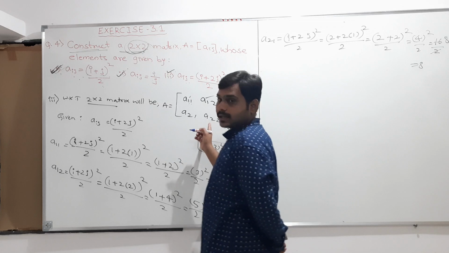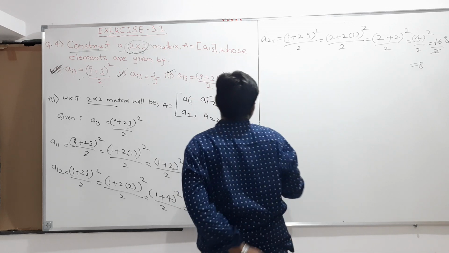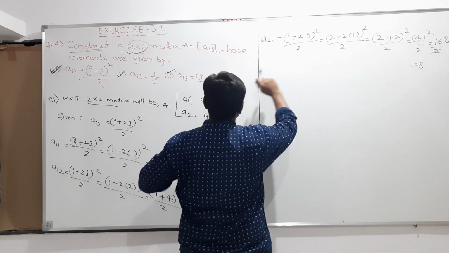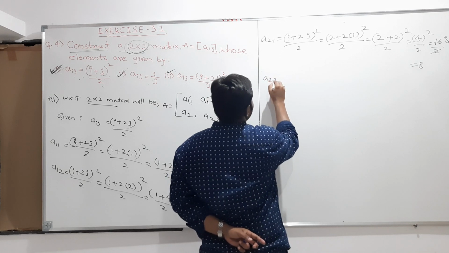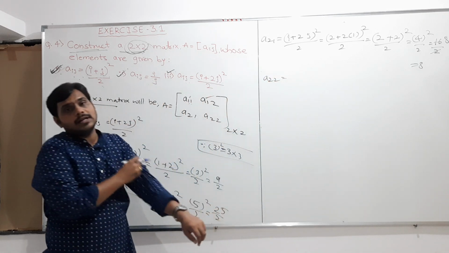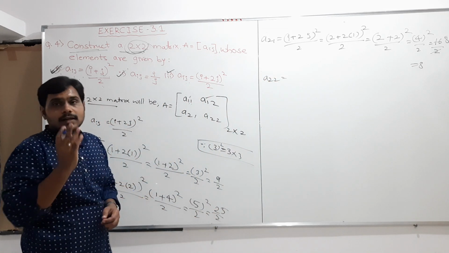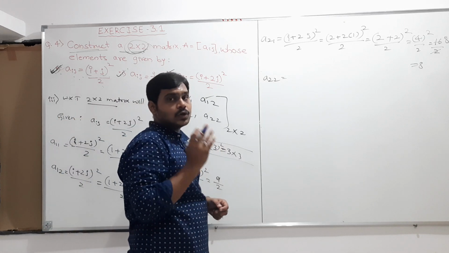And next we should calculate the value A22. So A22 is, find out the A22 value. So for A22, again i value is 2 and j value is also 2 here.